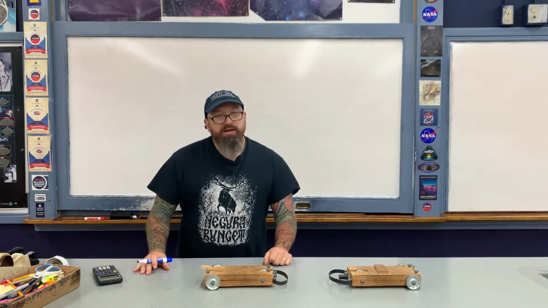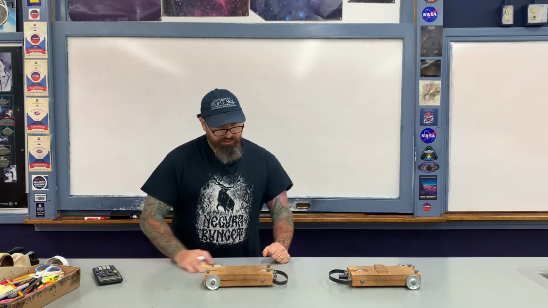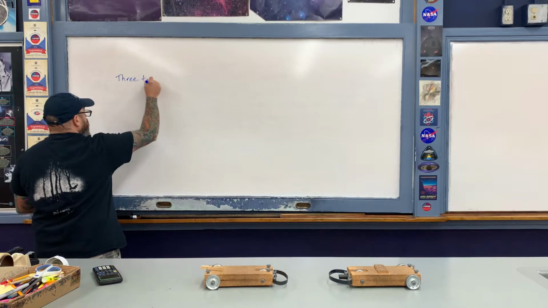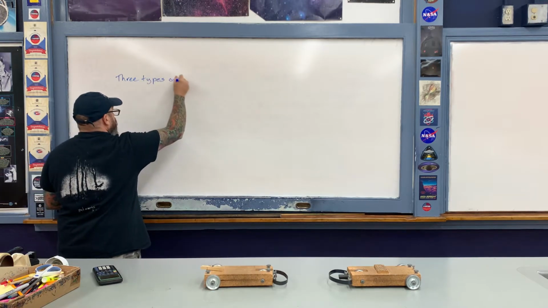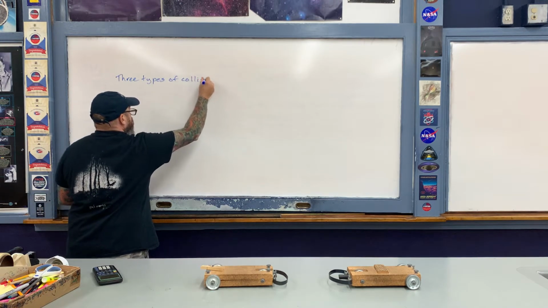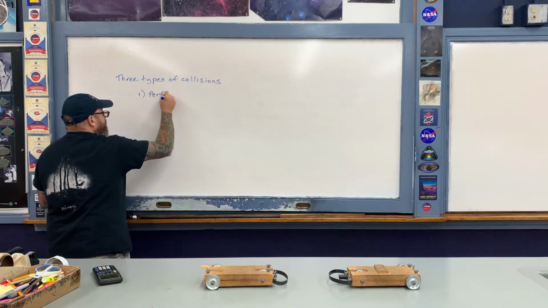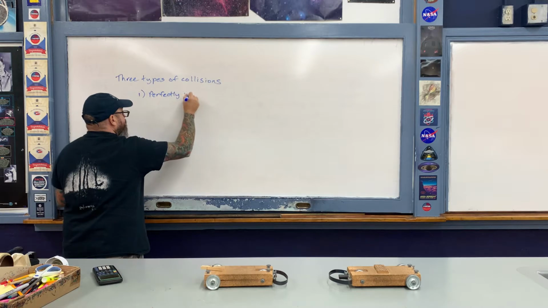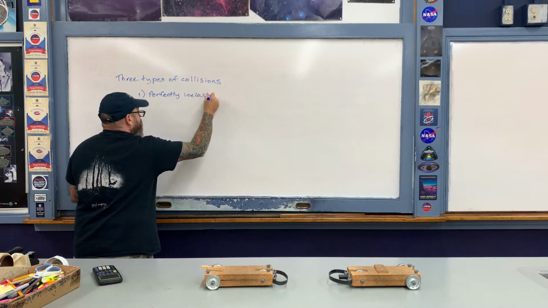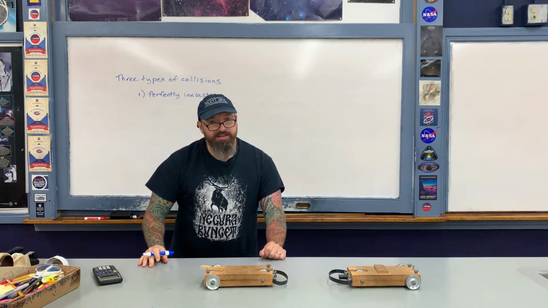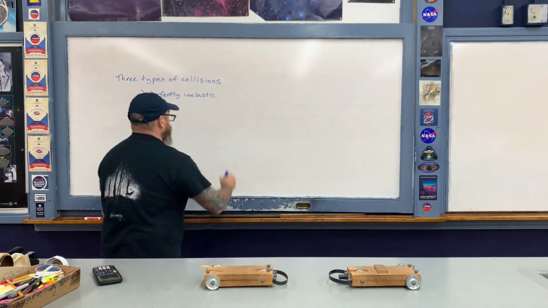In physics, we recognize that there are three types of collisions. Okay, the first of those types is called perfectly inelastic. In a perfectly inelastic collision, the objects stick together after the collision.